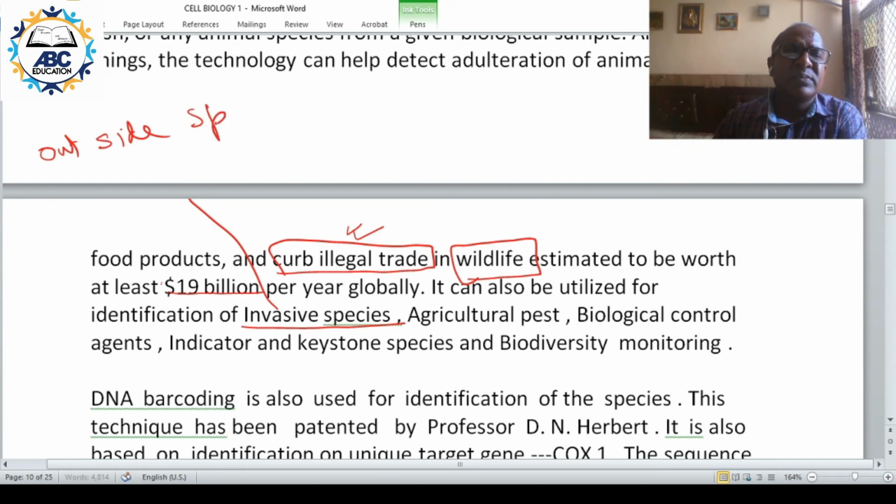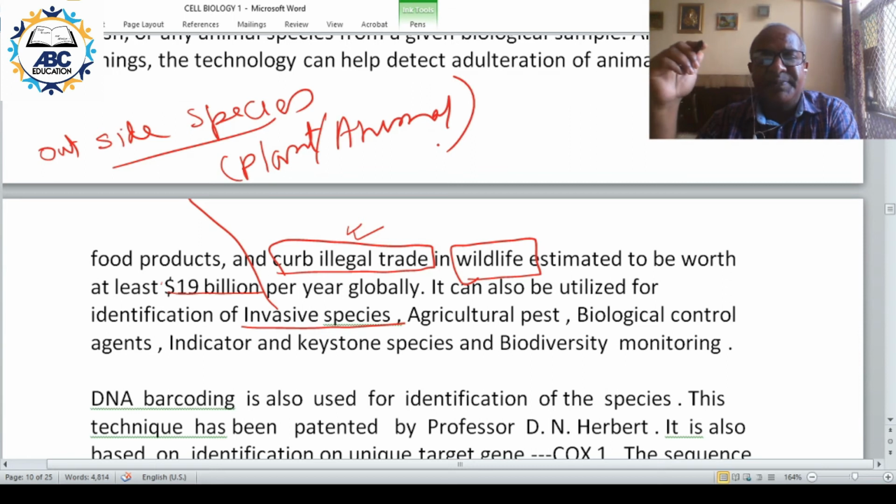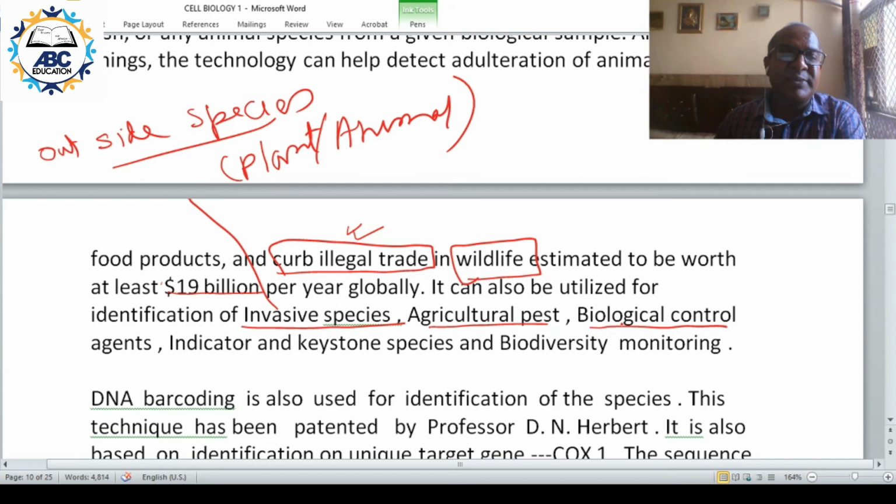Outside species can come and can affect. It can be plant, it can be animal, it can be microbe. This can also be used for identification of agricultural pest or biological control agent. Biological control means use of one biological organism against the other.